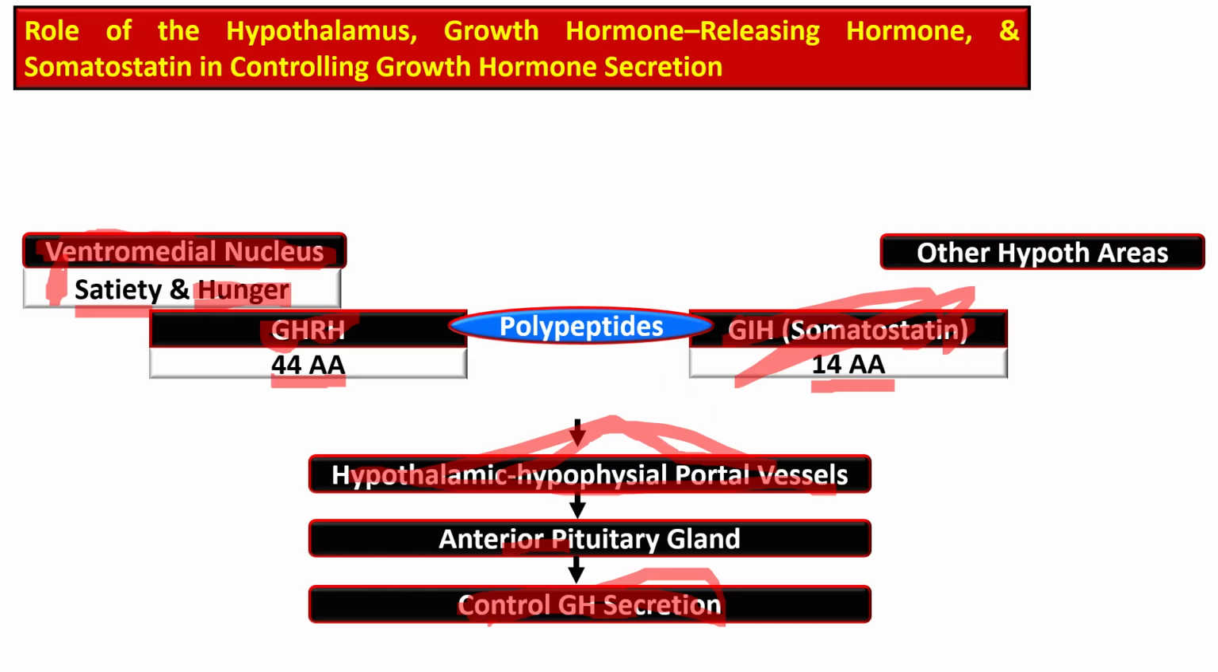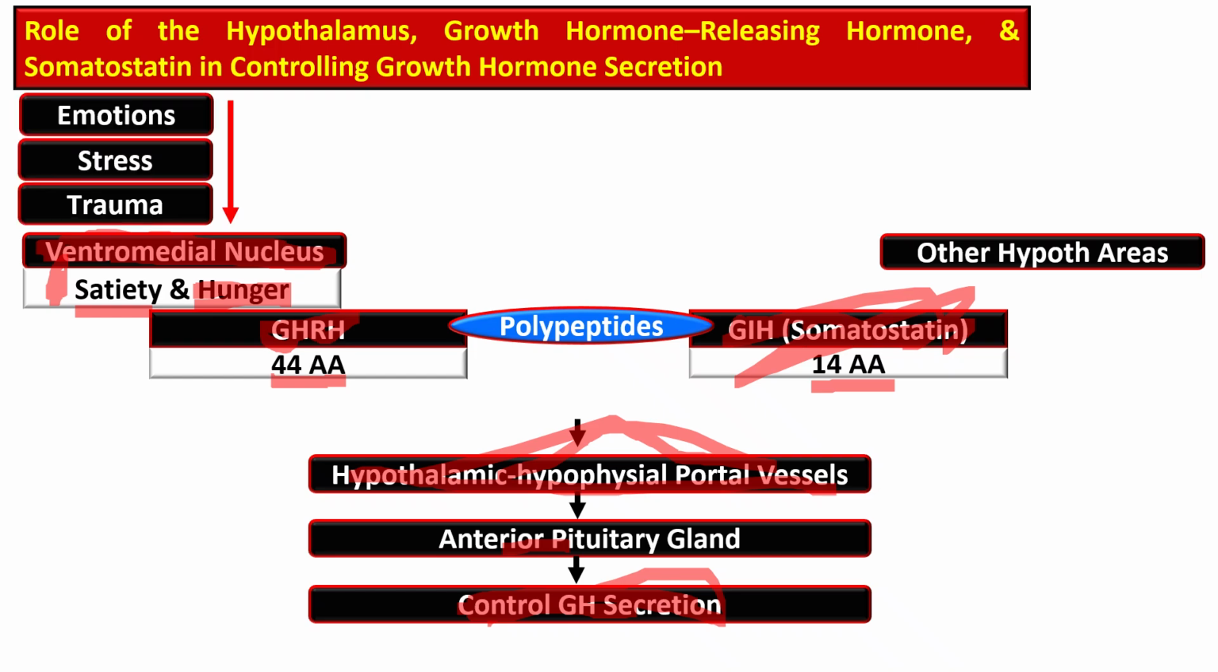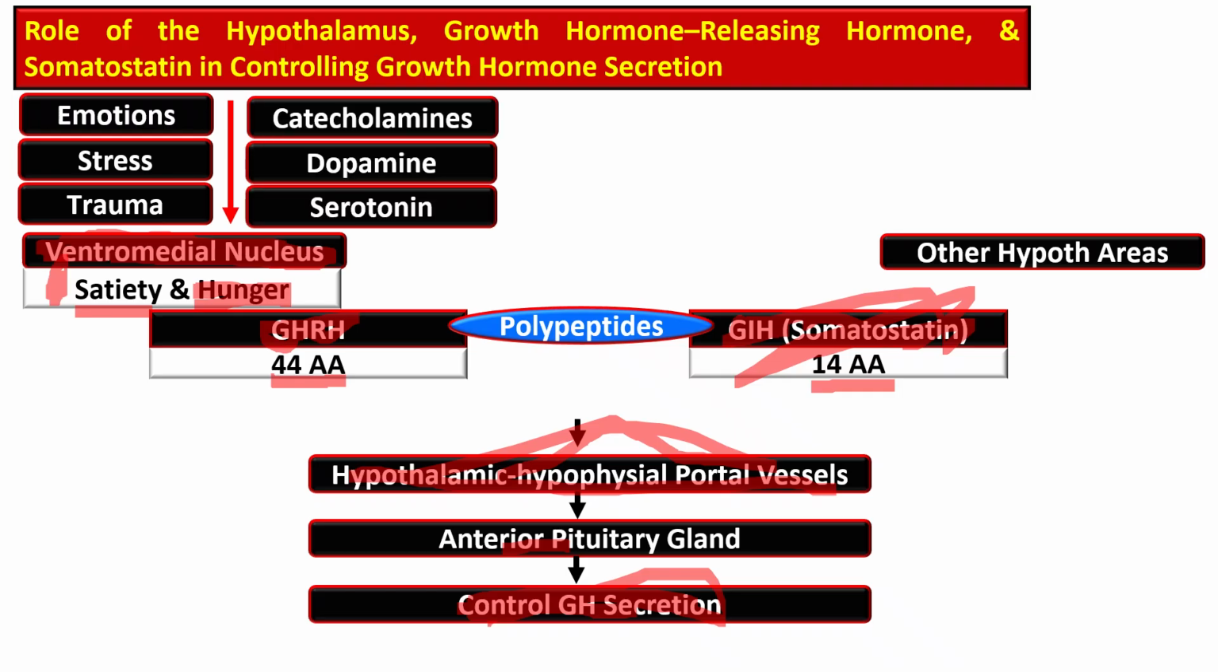While somatostatin or growth inhibitory hormone is released from the other hypothalamic area. Then this ventromedial nucleus is activated during emotions, stress, and trauma that are responsible for release of catecholamine, dopamine, and serotonin, and all these are controlled by various sets of neurons.